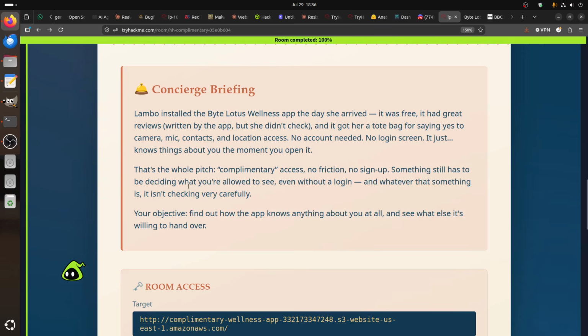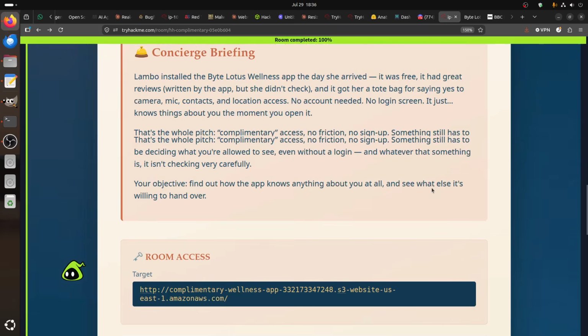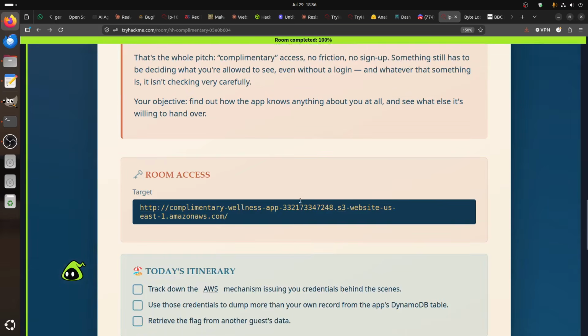That's the whole pitch. Complimentary access, no friction, no sign up. Something still has to be deciding that you are allowed to see this even without login, and whatever that something is, it isn't checking very carefully. In any case, this is the problem when you copy. The S3 doesn't copy, so be careful, because this highlight is a TryHackMe problem. It doesn't copy when you highlight, so make sure you copy the S3.